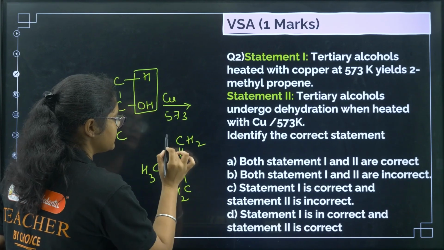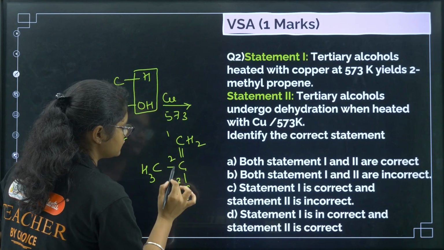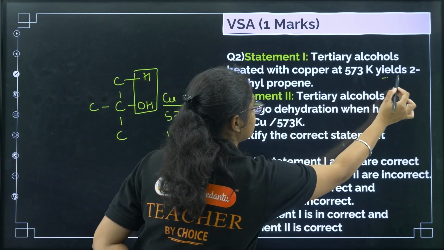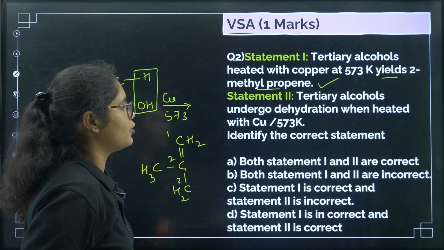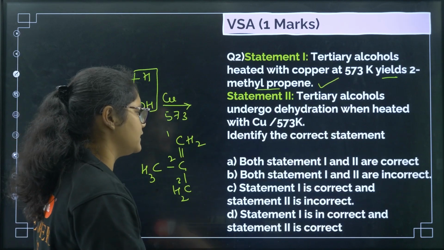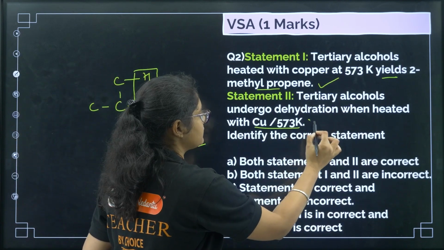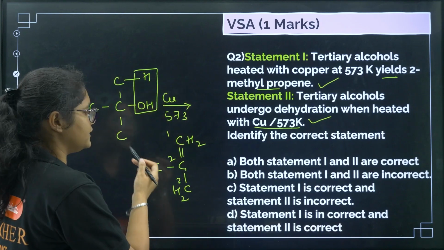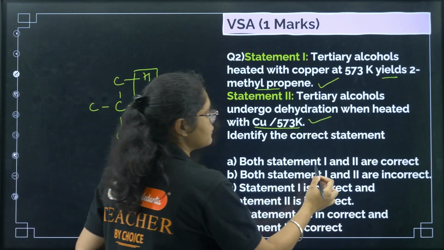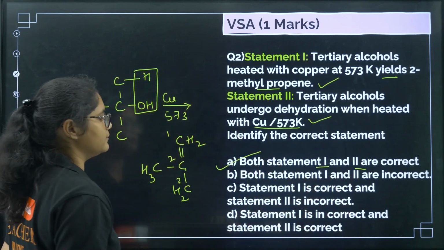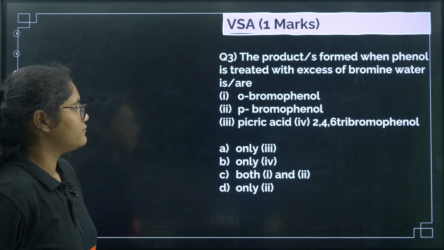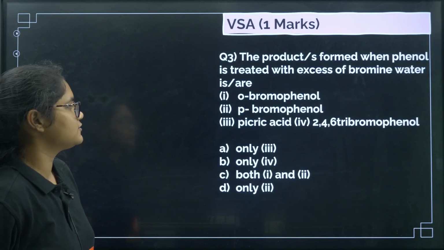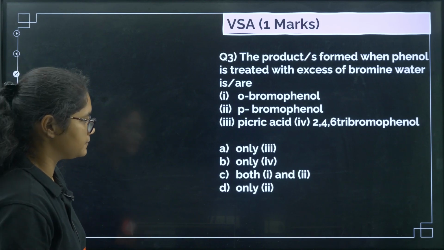Okay, so what will be the name? 1, 2, 3. So 2-methyl propene, that is what is given. So this statement is correct. Now tertiary alcohols undergo dehydration when heated with copper at 573. Yes, this is a dehydration reaction. So both 1 and 2 are correct. Option number A. Clear?